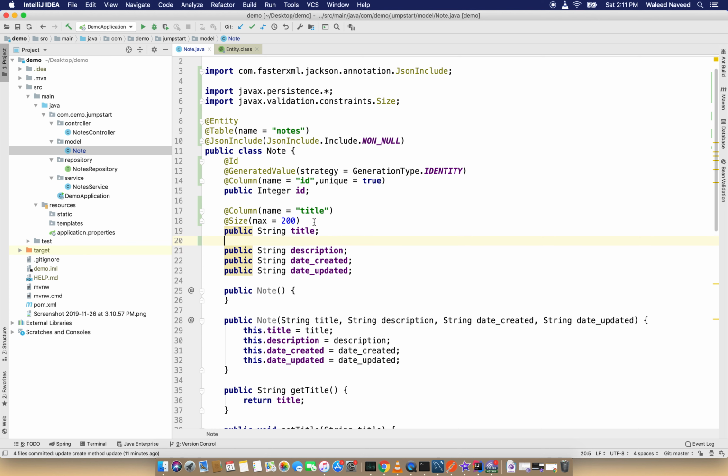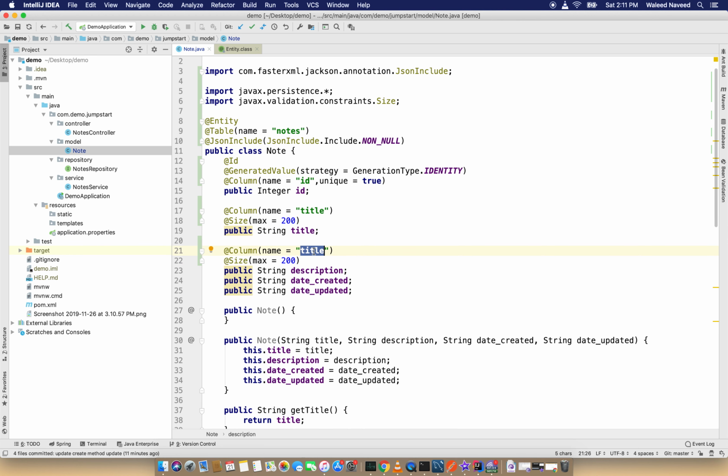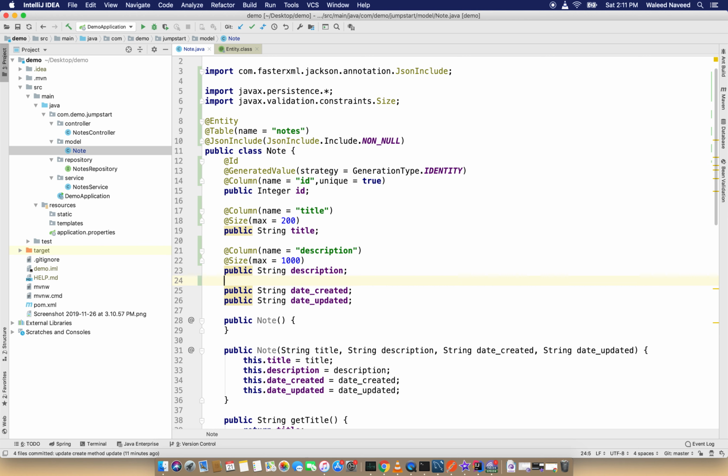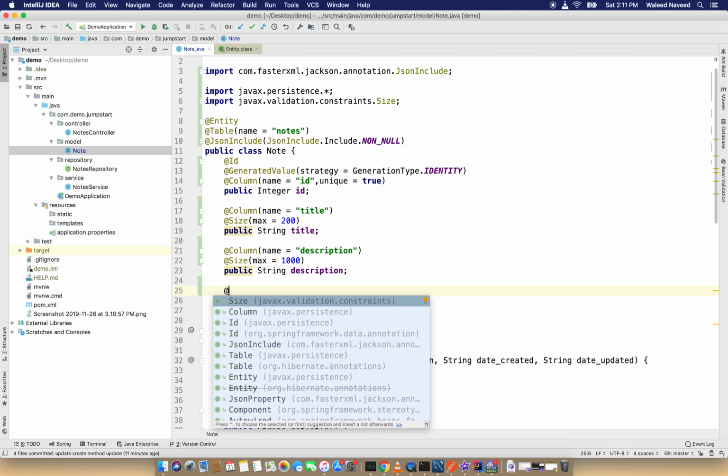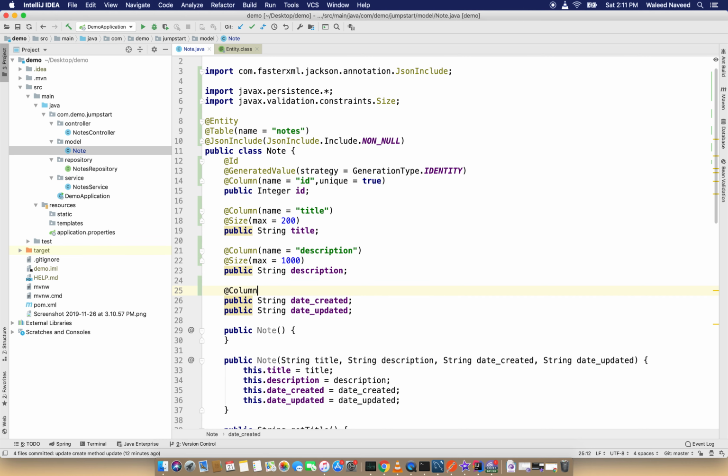And next we have description, the same. So the column is description, and for the size, let's give it 1000. And for dates we don't need any kind of constraints, so I am just going to give a Column with name equal to creation date.